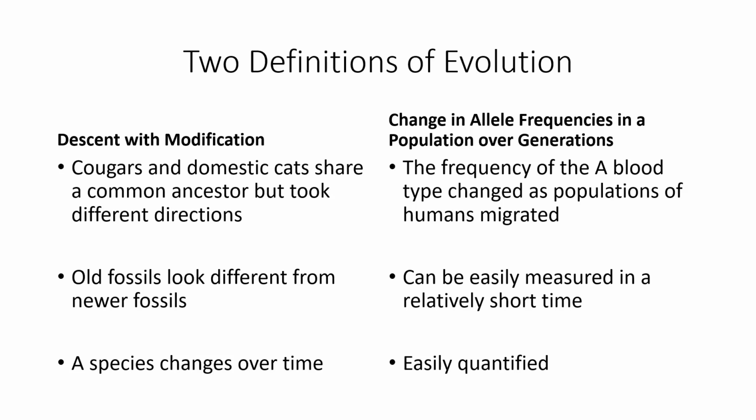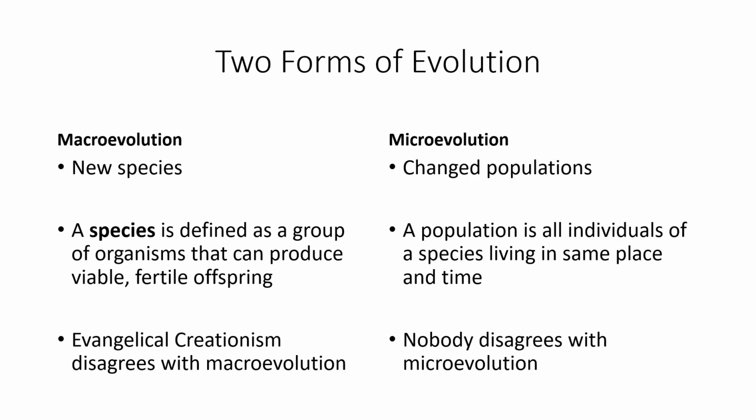Another definition of evolution is the change in allele frequencies in a population over generations. The frequency of the type A blood has changed as populations of humans have migrated. This can be easily measured in a relatively short time and is very easily quantified. And these 2 different definitions of evolution fall into the 2 forms of evolution.